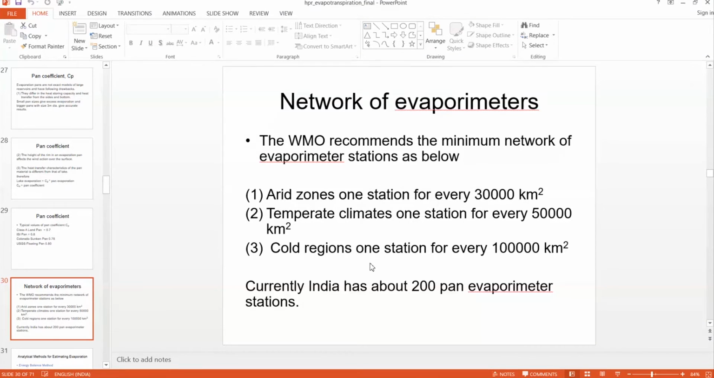And for temperate climates, like tropical regions, every 50,000 kilometers square should have one evaporimeter. And cold regions, where the evaporation is very less, one evaporimeter is required for 100,000 kilometers square. Currently India has about 200 evaporimeters.